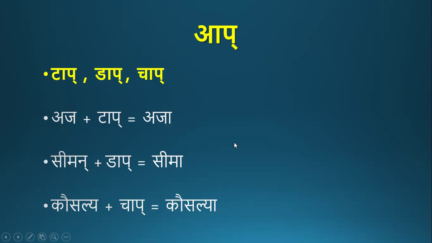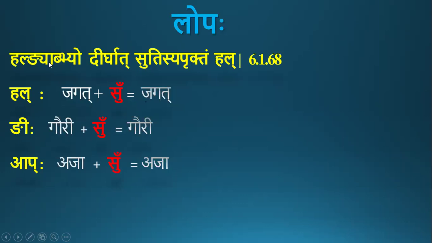So the sutra contains this af. Af refers to those three pratyayanta forms. So the example aja. Aja is a taap pratyayanta shabda. So when it is followed by su pratyaya, that su pratyaya gets deleted. So under three conditions in this sutra, the su pratyaya gets deleted.